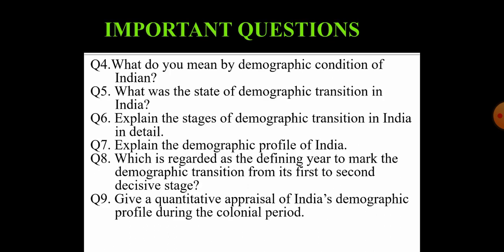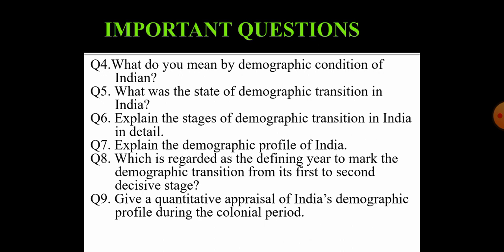Now let's move on to the next question. Question number 4 says, what do you mean by the demographic condition of India? You have to discuss the demographic condition of India at the time of British rule, and you can even mention some facts regarding today. The next question is, what was the state of demographic transition in India? We have discussed demographic transition in the video, so from there you have to talk about the status of India's demographic transition.